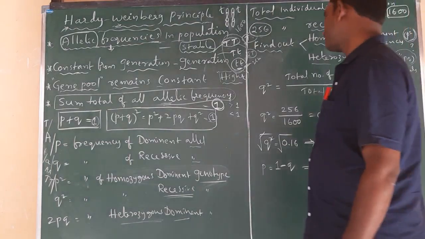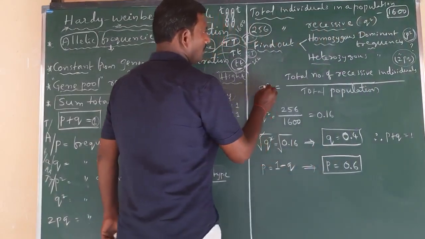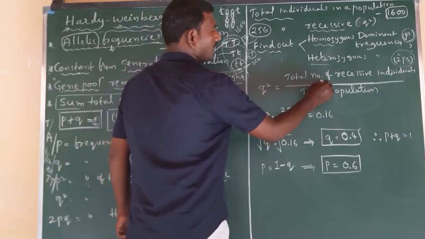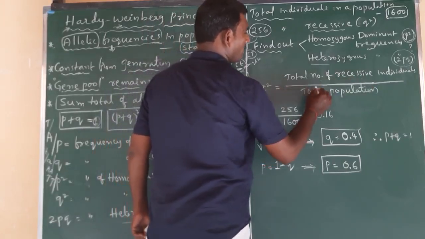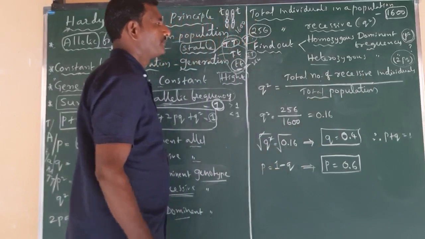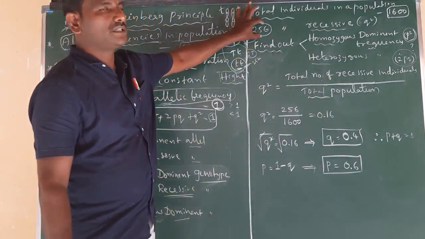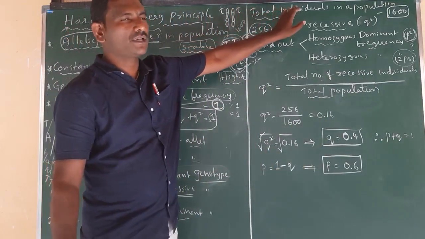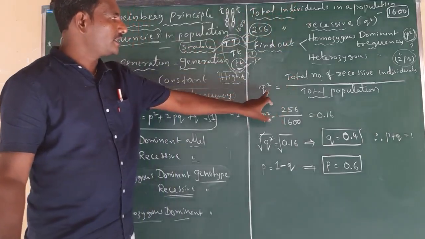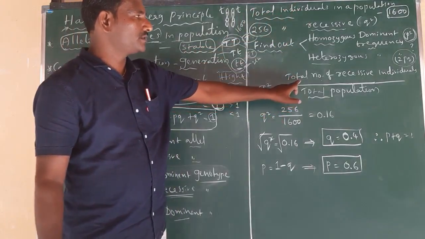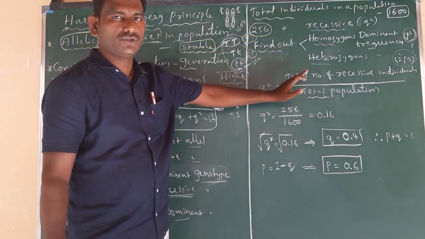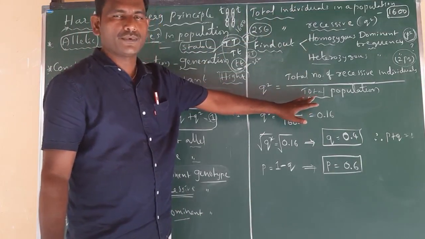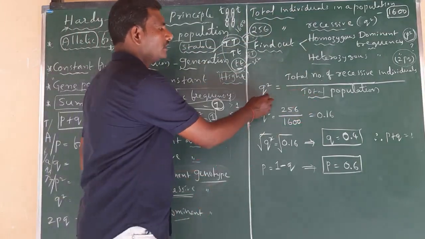For this, there is one formula. Here q square is equal to the total number of recessive individuals divided by the total population. They gave only 256 recessive individuals and the total number of individuals, so q square is equal to the total number of recessive individuals divided by the total population. Then we get the q square value.